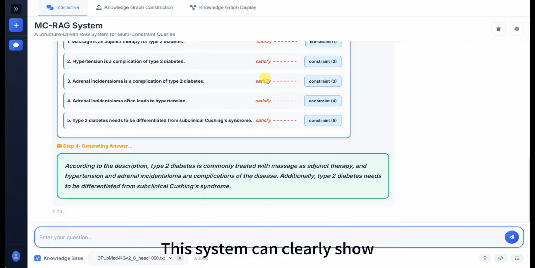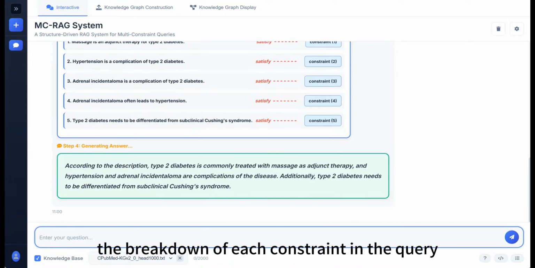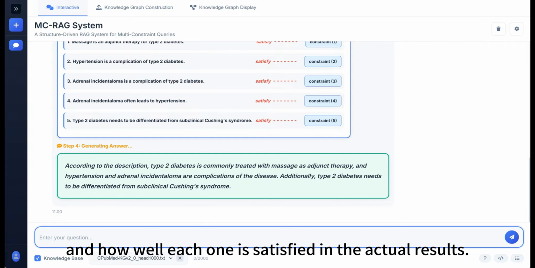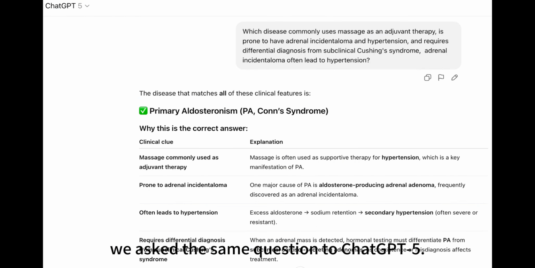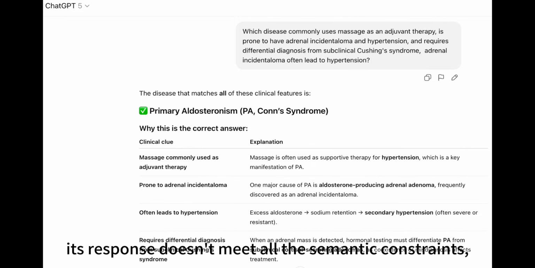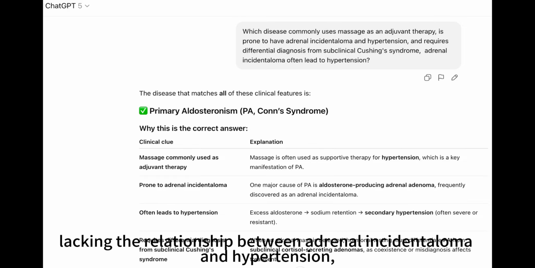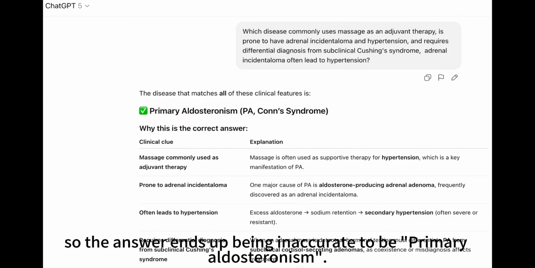This system can clearly show the breakdown of each constraint in the query and how well each one is satisfied in the actual results. For comparison, we asked the same question to ChatGPT-5. As you can see, its response doesn't meet all the semantic constraints, lacking the relationship between adrenal incidentaloma and hypertension, so the answer ends up being inaccurate, giving primary aldosteronism.